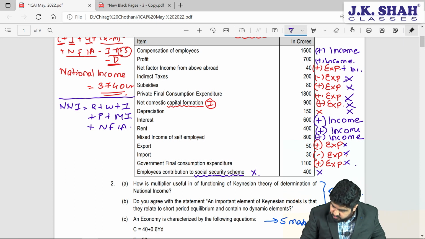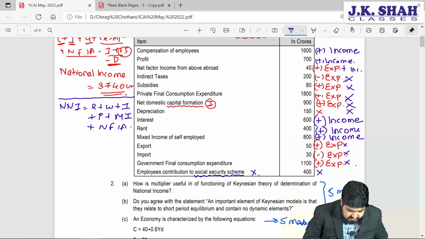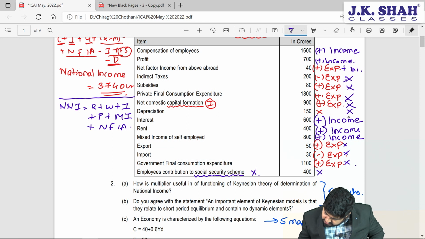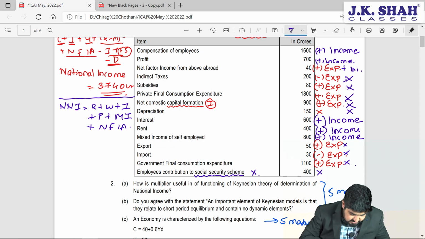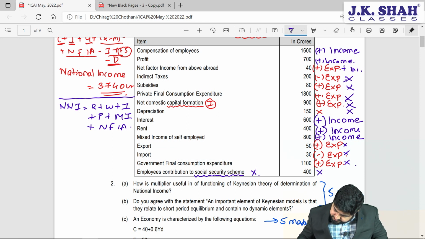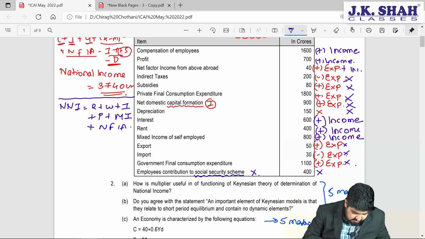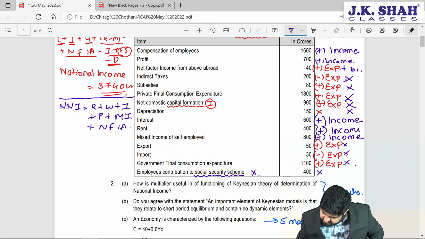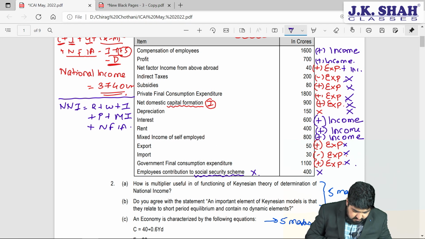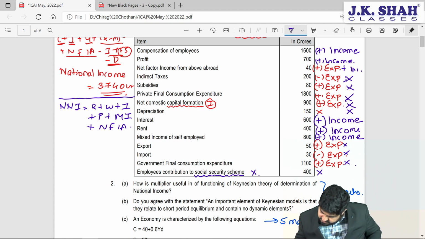Now, let's do the total. You can do it along with me on the calculator. This is 1600, 700, plus 40 of NFIA, then ignore, then it will be plus 600 plus 400 plus 800, then ignore, everything is ignored, I think.